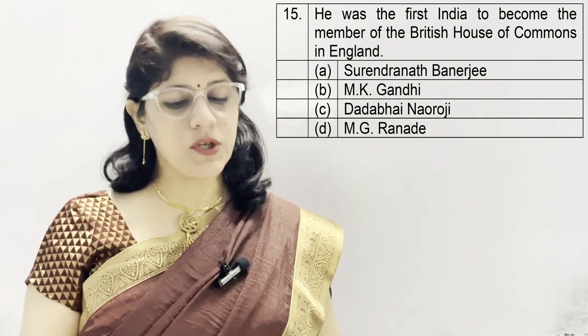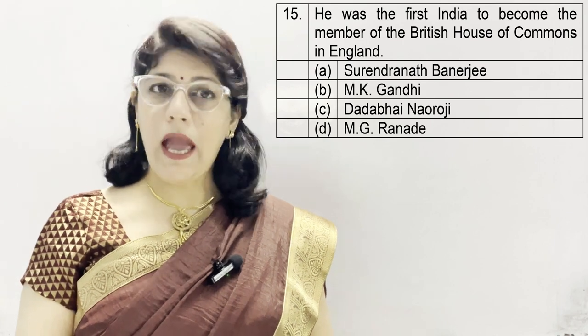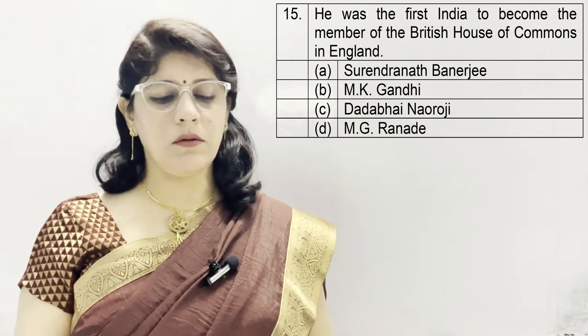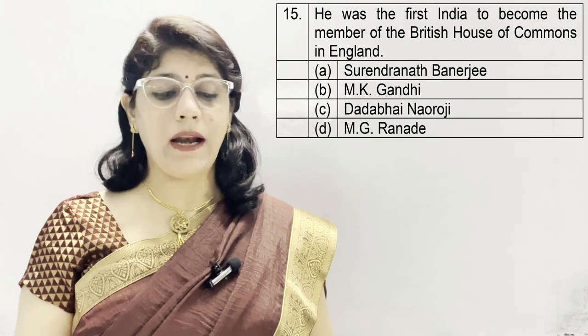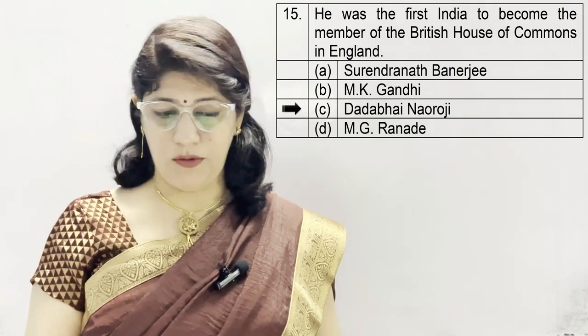Question number 15. He was the first Indian to become a member of the British House of Commons in England. A. Surendranath Banerjee, B. M.K. Gandhi, C. Dadabhai Naoroji, and D. M.G. Ranade. And the correct option is Dadabhai Naoroji.